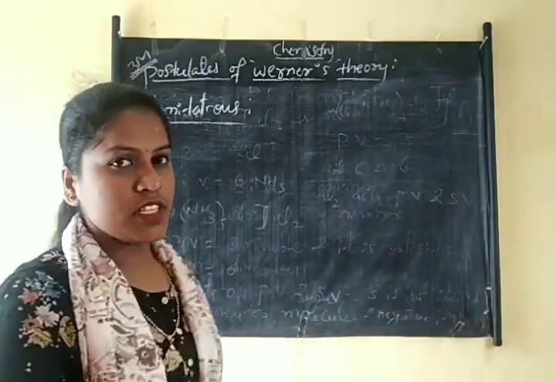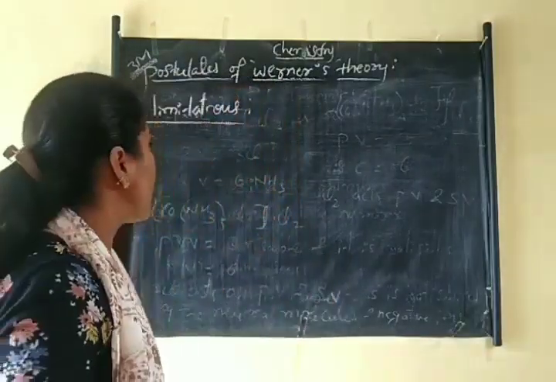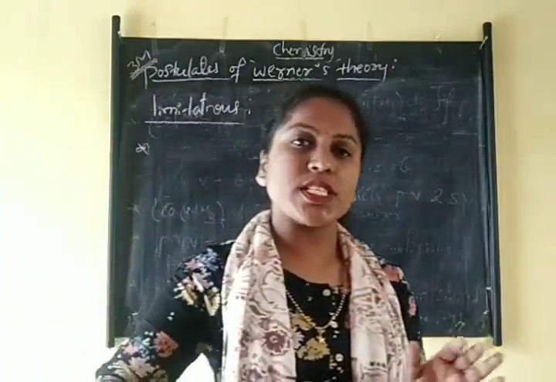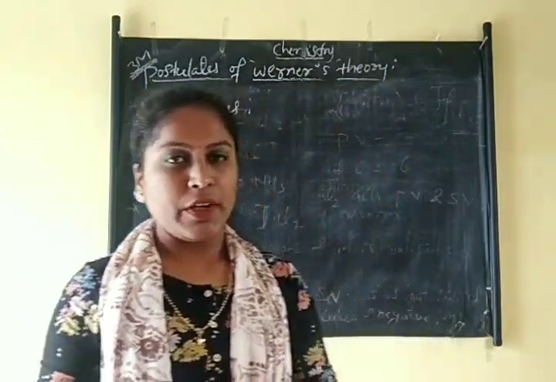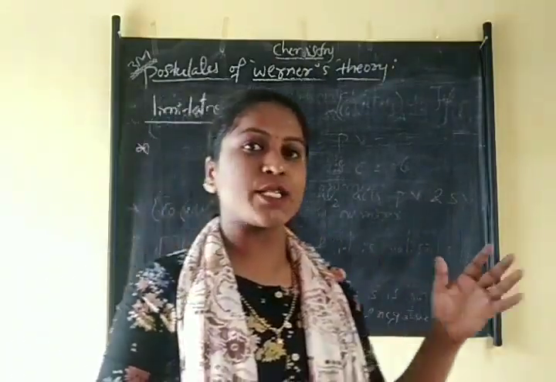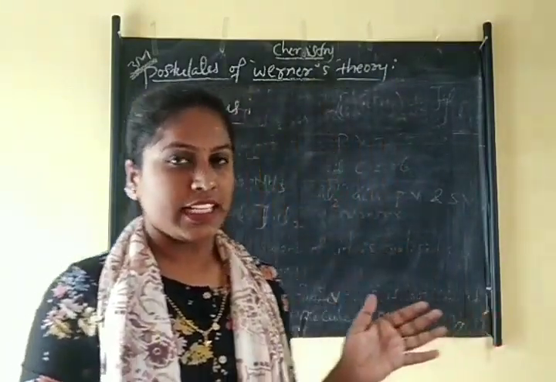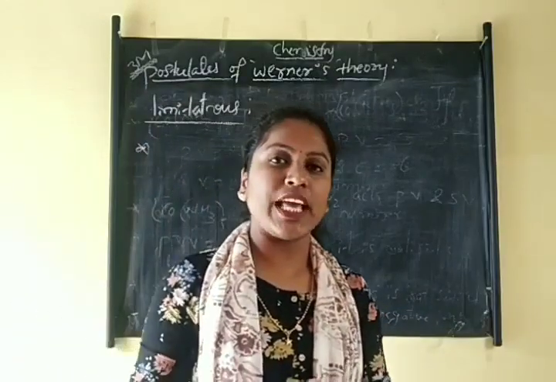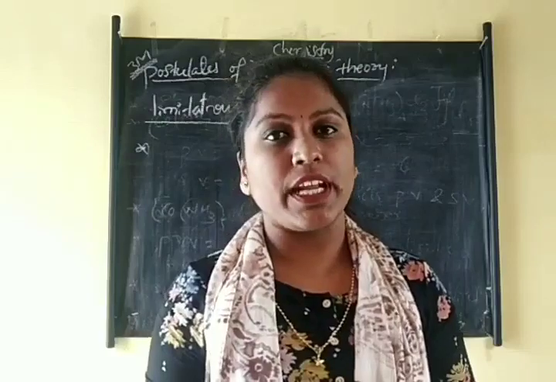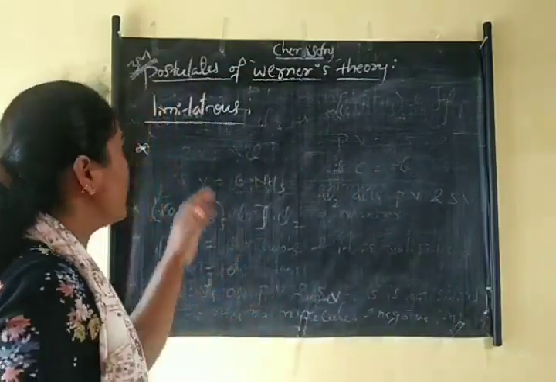Here it does not explain how the ligands act as both secondary valency and primary valency. In the previous example I told that some of the ligands act as both primary and secondary valency, but it does not give the explanation about why or how the ligands act as both. That is one of the limitations.